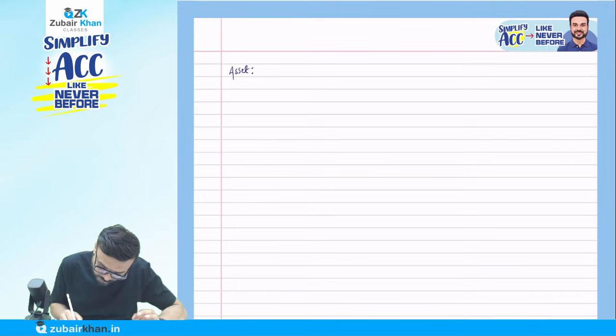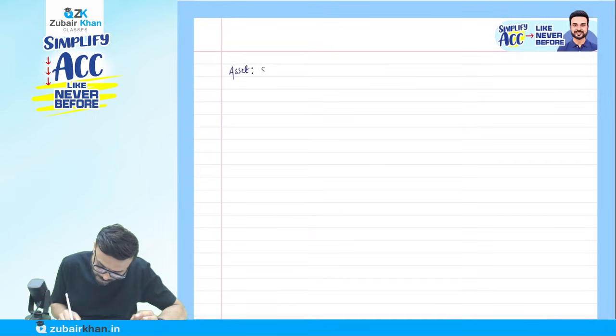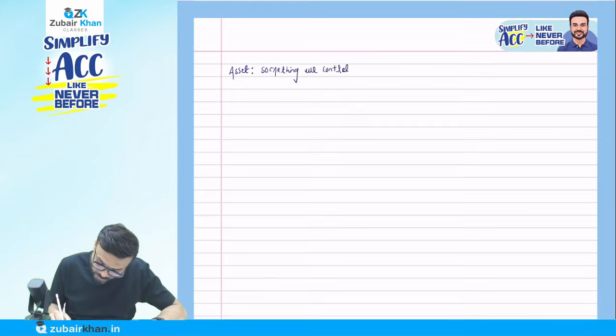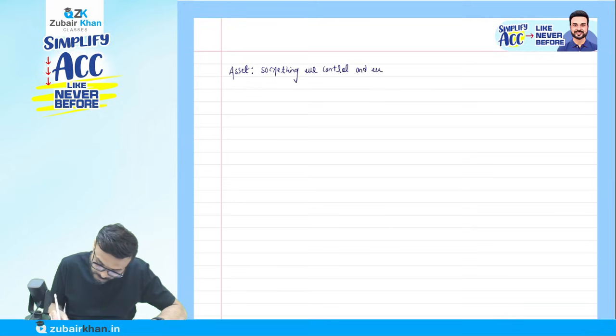Something we control, and we will get benefit from it in the future.